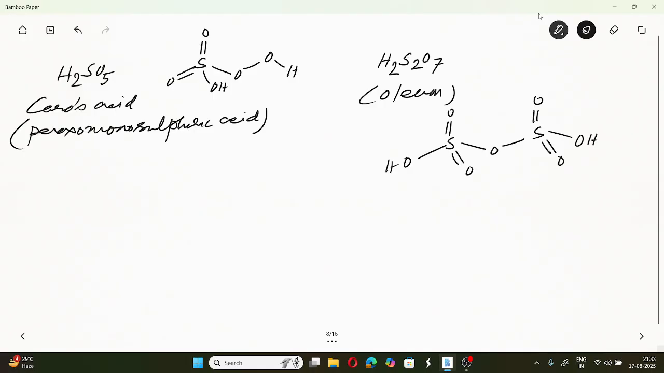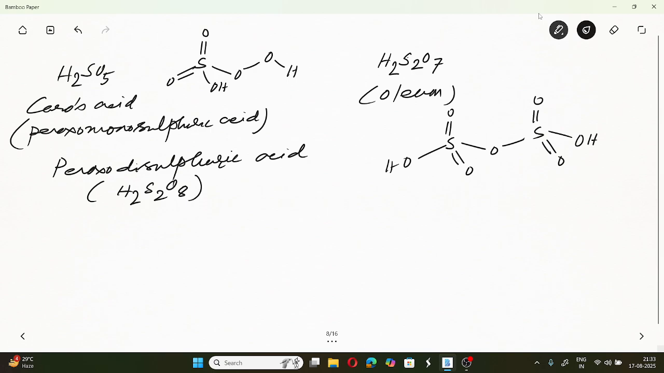Then peroxodisulfuric acid, H2S2O8, and this is one of the strongest oxidizing agents. Often you will see it called perdisulfuric acid. So perdisulfuric acid means it's like this: two oxygens are linked in this way between the two sulfurs, and around each sulfur the geometry is tetrahedral, with one OH and two double bonded oxygens. So this is peroxodisulfuric acid, okay.